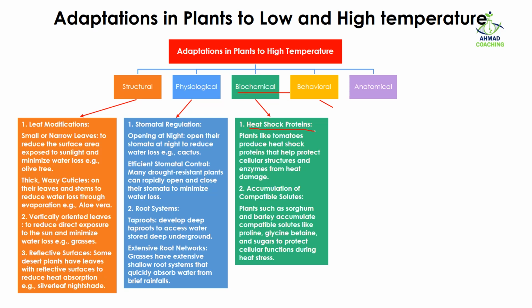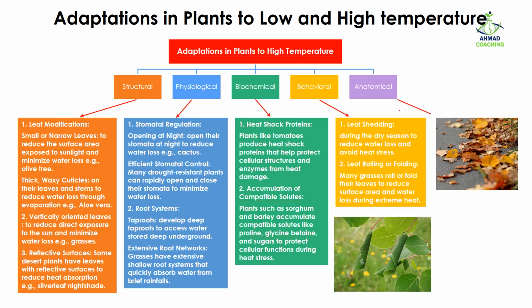proteins. The heat shock proteins in plants like tomatoes help them protect cellular structures and enzymes from heat damage. As the name indicates, they are heat shock proteins that protect the plant from the heat. Another biochemical adaptation includes accumulation of compatible solutes. Plants such as sorghum and barley accumulate compatible solutes like proline, glycine betaine, and sugars to protect cellular functions during heat stress. Then comes the behavioral adaptation, which includes leaf shedding.